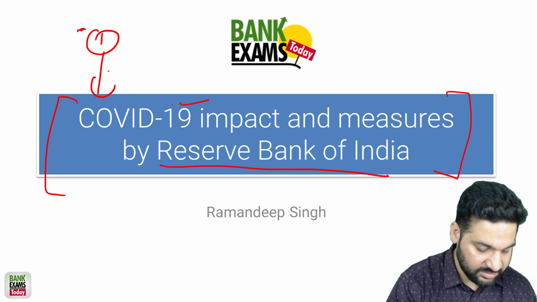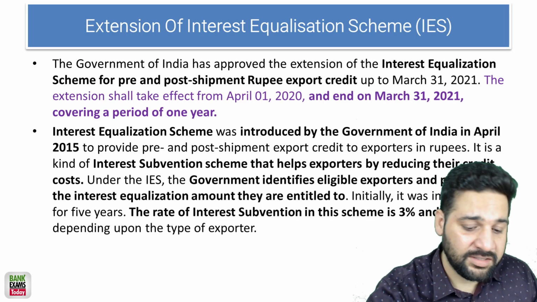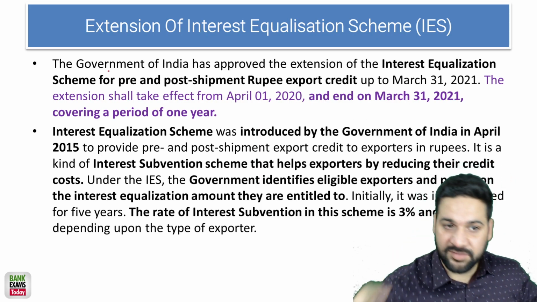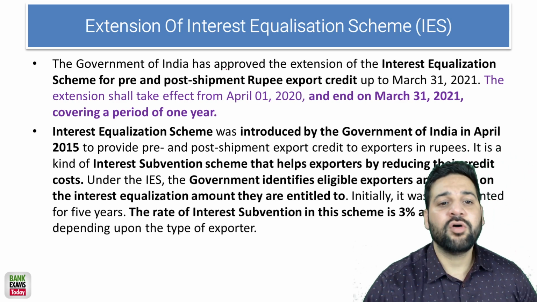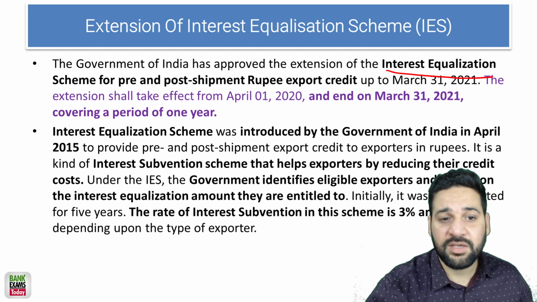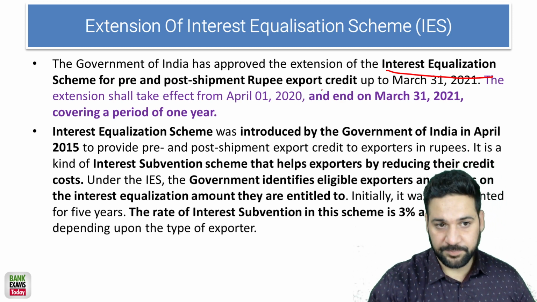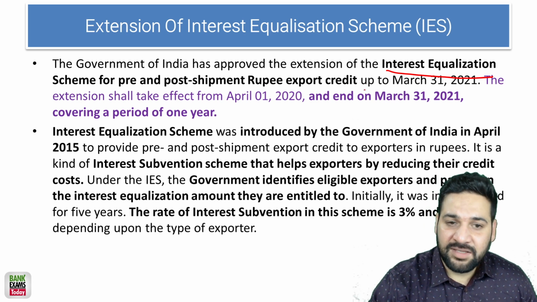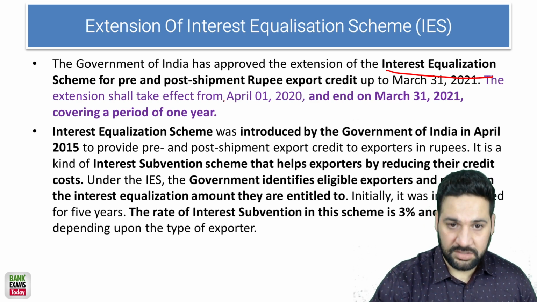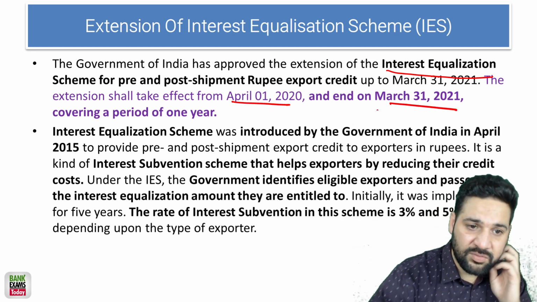So let's start the session with the very first slide, the extension of the interest equalization scheme. The Government of India has approved the extension of the interest equalization scheme for pre and post shipment rupee export credit, right? So it has been extended. The extension shall take effect from 1st of April until 31st of March 2020.